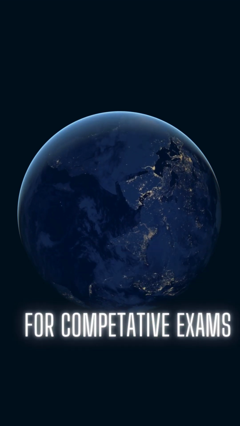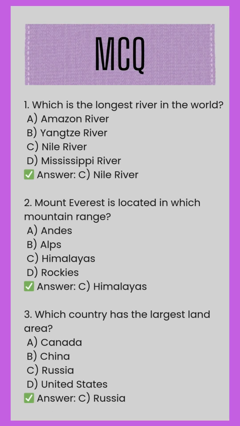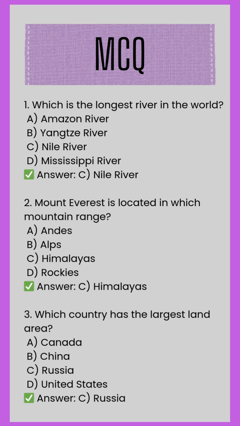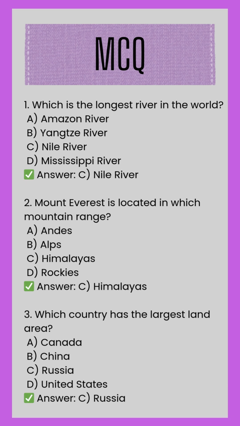MCQ type question answer on geography. 1. Which is the longest river in the world? A. Amazon River. B. Yangtze River. C. Nile River. D. Mississippi River. Correct answer. C. Nile River.